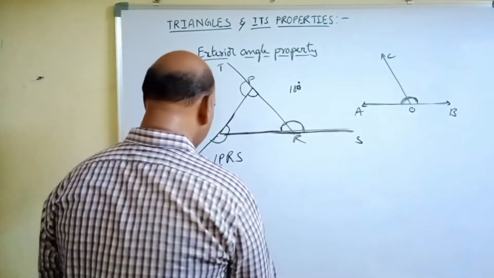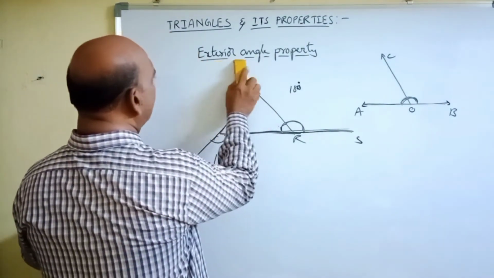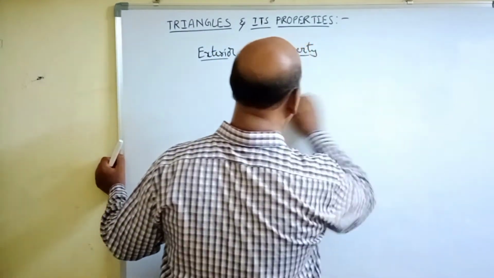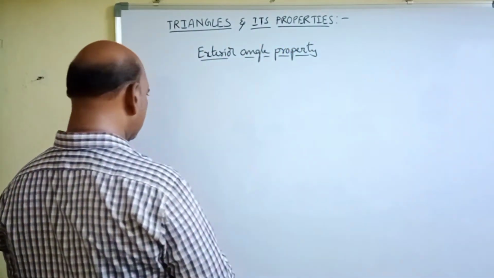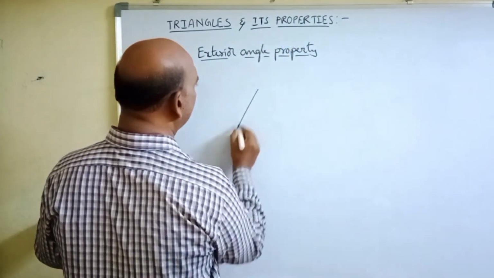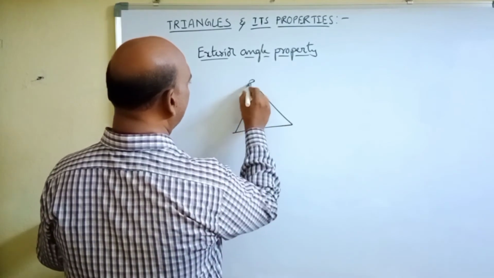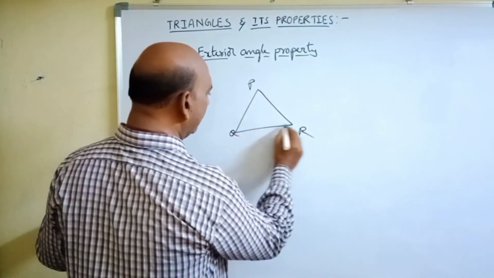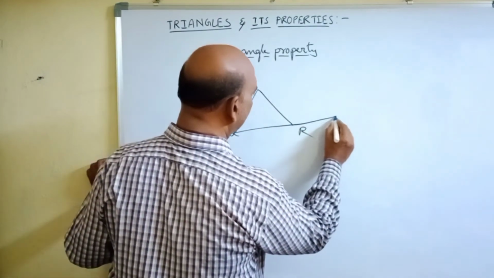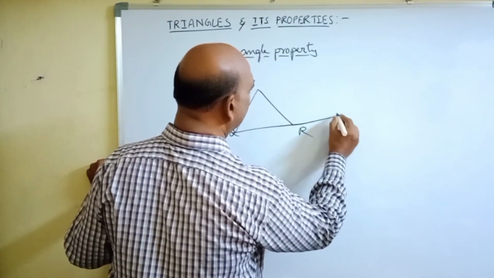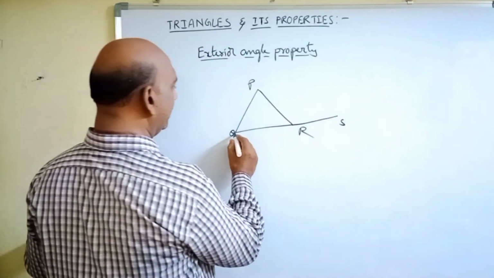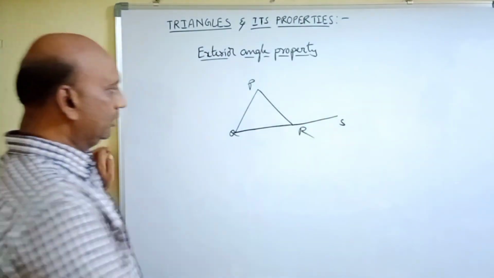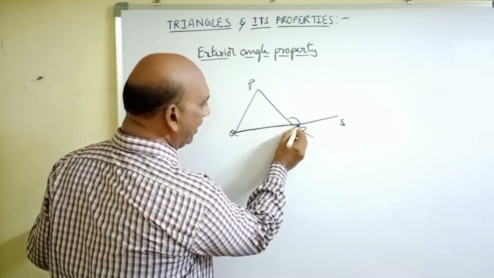Now see here, let us take another triangle and mark an exterior angle and adjacent angles. Suppose we take this triangle PQR, and by extending QR up to S, I extended line segment QR up to S. This is the exterior angle formed here.